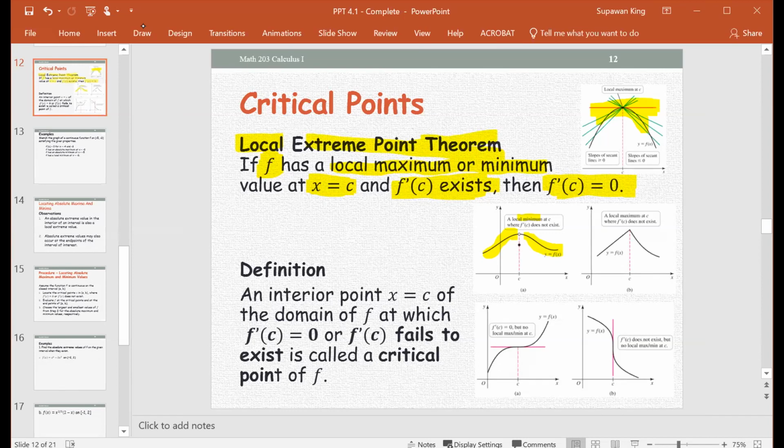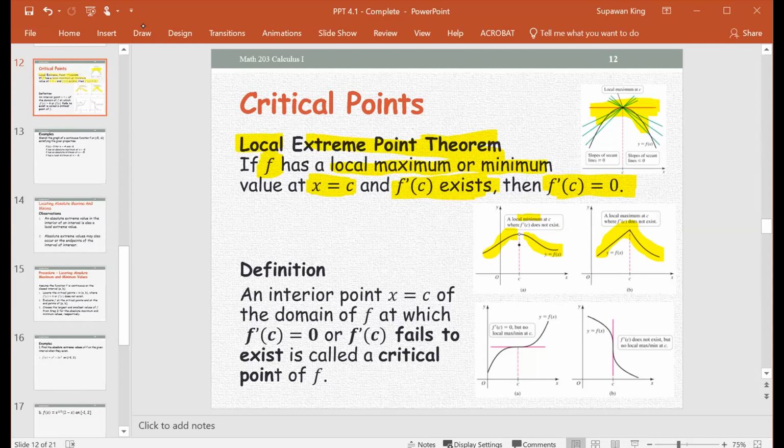point theorem. Another case here, from the graph, you can tell the local max by looking at the behavior of the graph. That's the maximum in the small neighborhood there. That's the local max. But the derivative doesn't exist. So if you look at the graph, you can determine the local max or local min. It doesn't mean the derivative always exists.